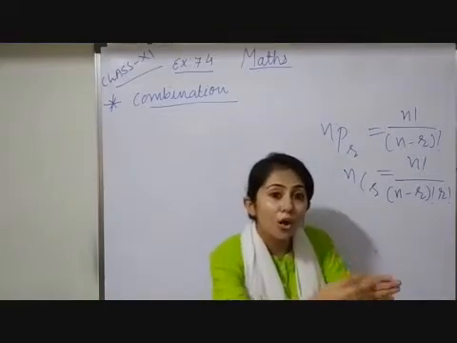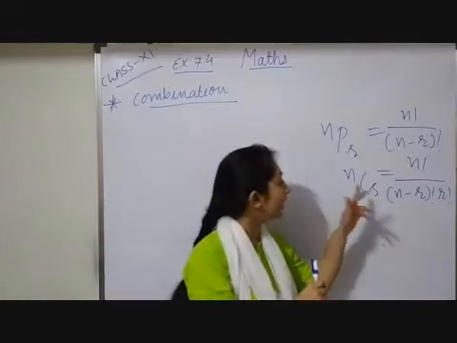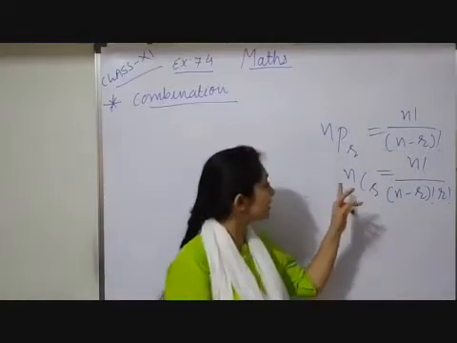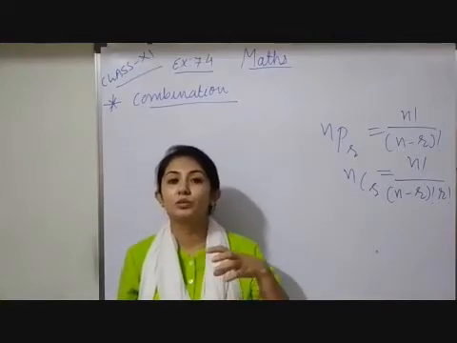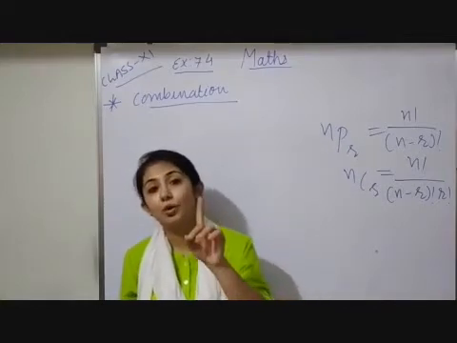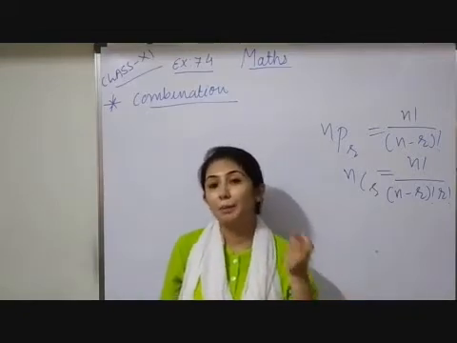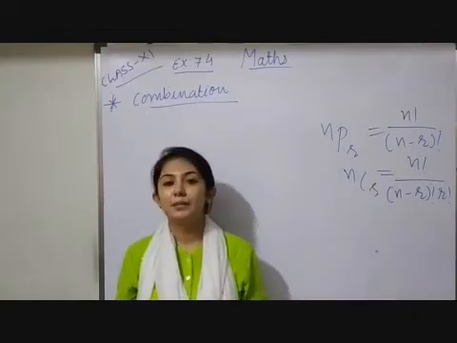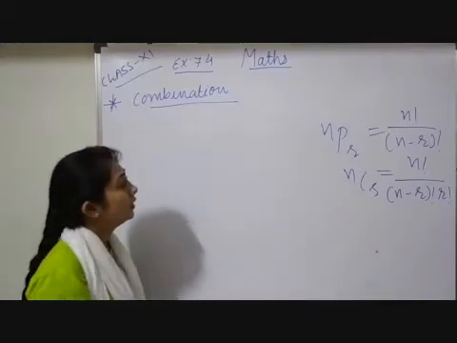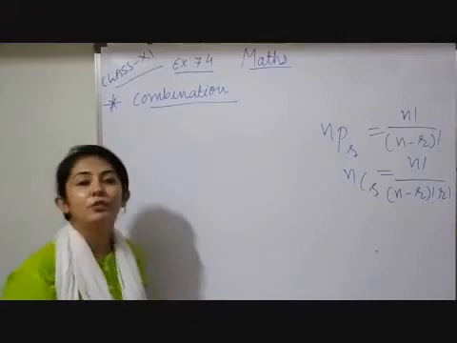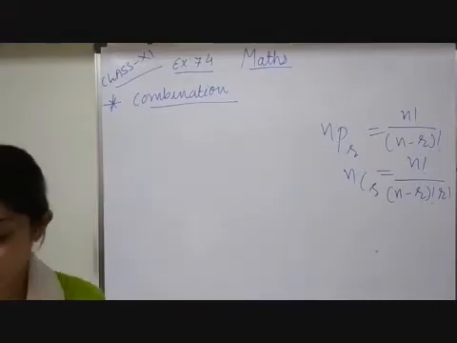From all of them we are choosing something, so the choosing part will be your r and all will be considered as n. Where we have to choose or select something, that time it is combination, and where we have to arrange a particular thing in a particular order, that time it is the concept of permutation.